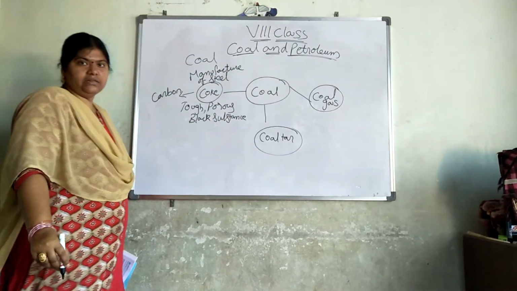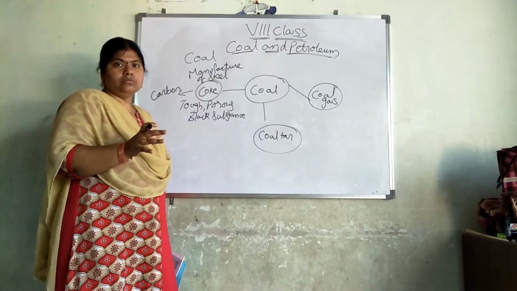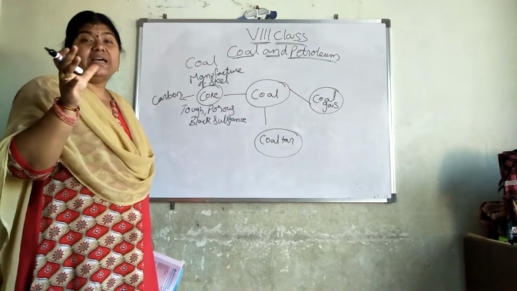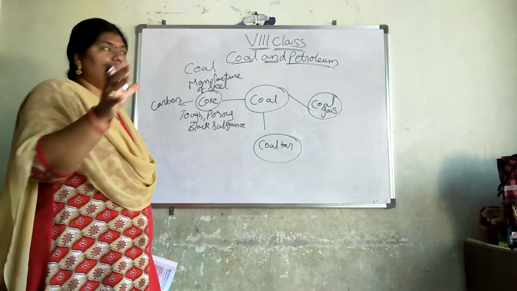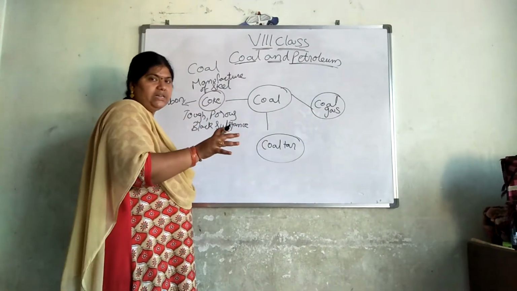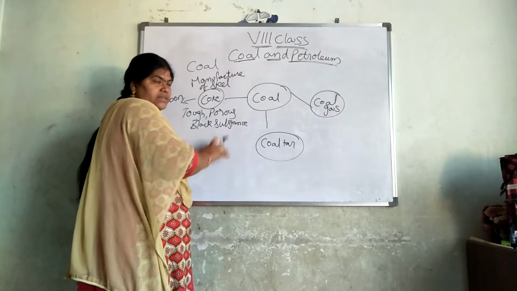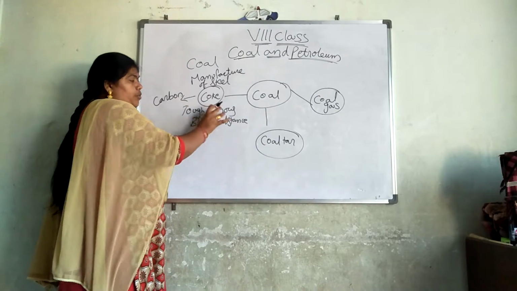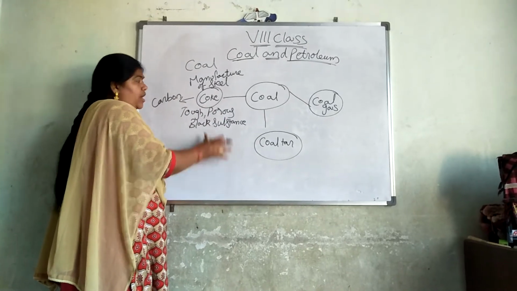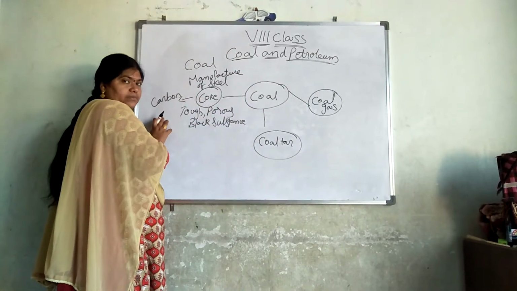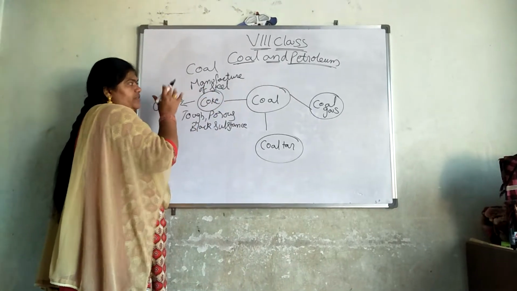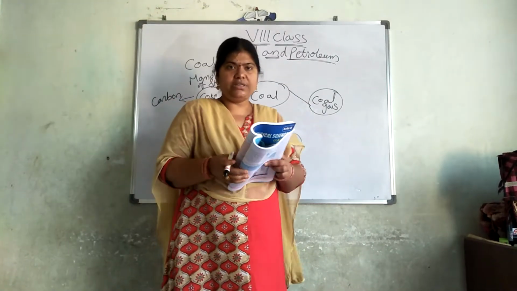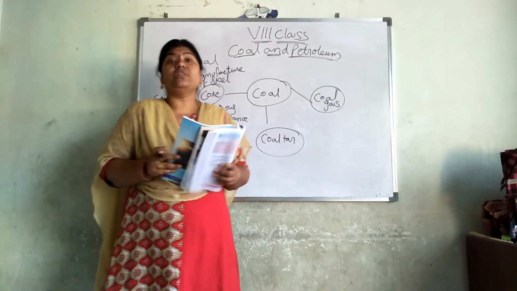Now you must get it. What is coal? Coal is a fossil fuel which is an exhaustible resource. The coal which we get from the earth's crust is divided into three parts: coke, coal tar, and coal gas. Coke is a tough, porous, black substance. Pure carbon is obtained from coke, and we use it for the manufacture of steel and metals. Got the point? Next we are going to talk about coal tar.